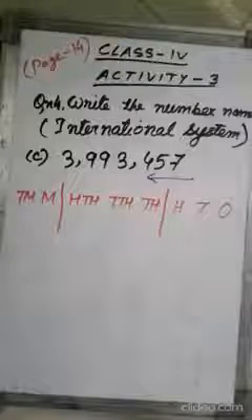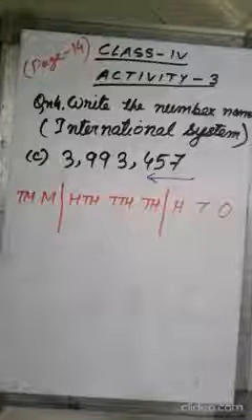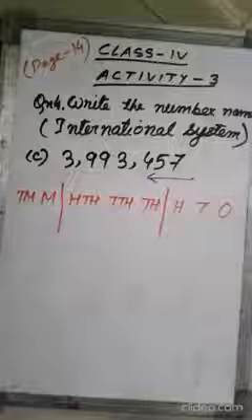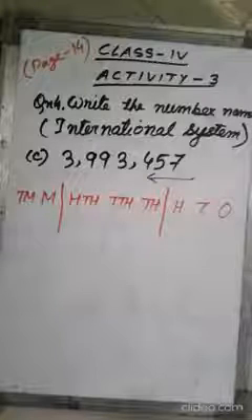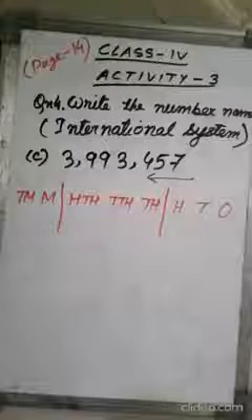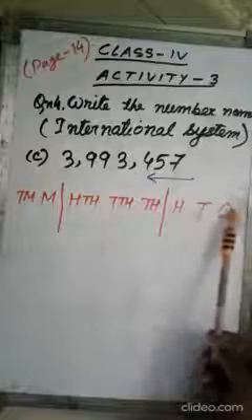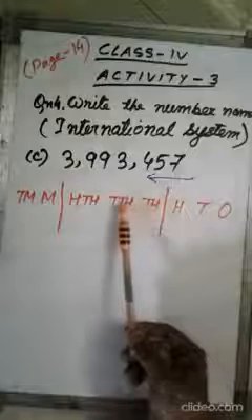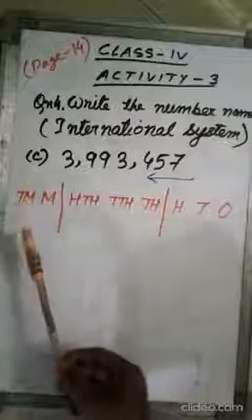Now go to page 14, question number 4. Write the number name in international system. For explanation, I have taken the question number C, 3,993,457. So I have drawn the international place value chart. Ones, tens, 100, 1,000, 10,000, 100,000, million, 10 million.